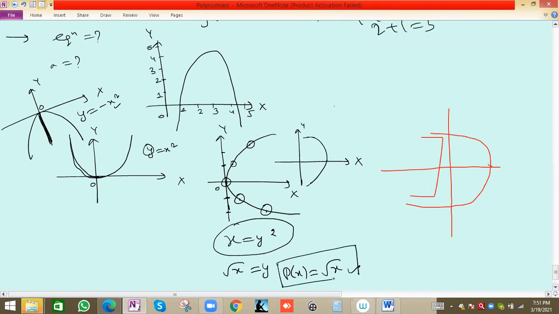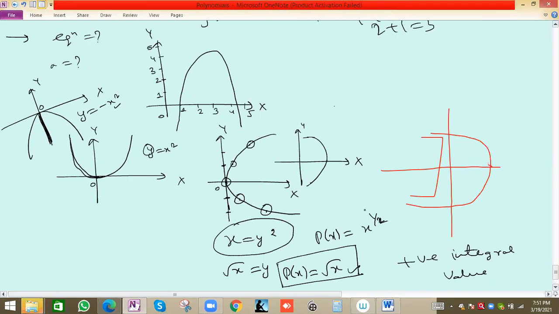A fractional power of x will not be taken. We have only seen the concept of positive integral values: the power of x in a polynomial is a positive integral value. Positive is there because we can write root x as x to the power 1 by 2.